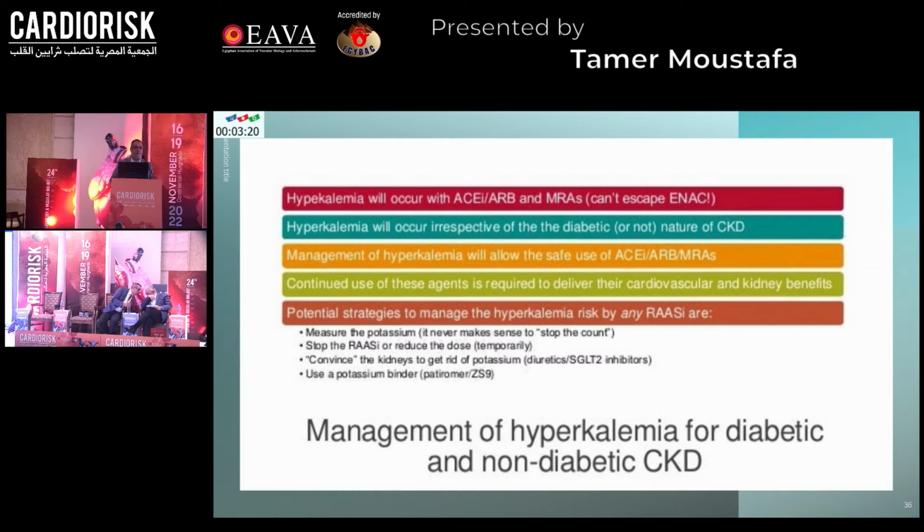How do we manage hyperkalemia that may occur in patients going for RAS blockade or MRA, which is associated with more incidence of hyperkalemia? There are more options to use. You can measure potassium before starting. You can temporarily stop the RAS inhibitor if there is an increase in hyperkalemia. We can preserve kidney function and get rid of potassium using diuretics or SGLT2 inhibitors, and we can use potassium binders as a management.